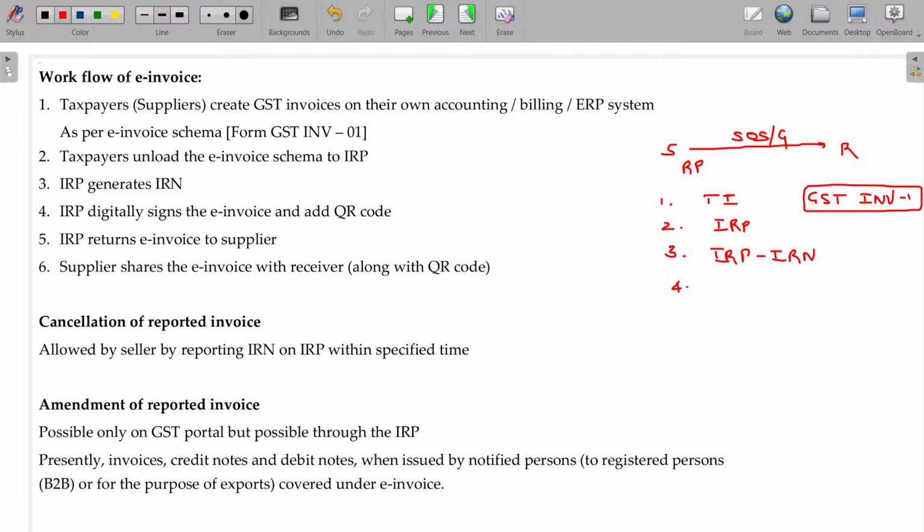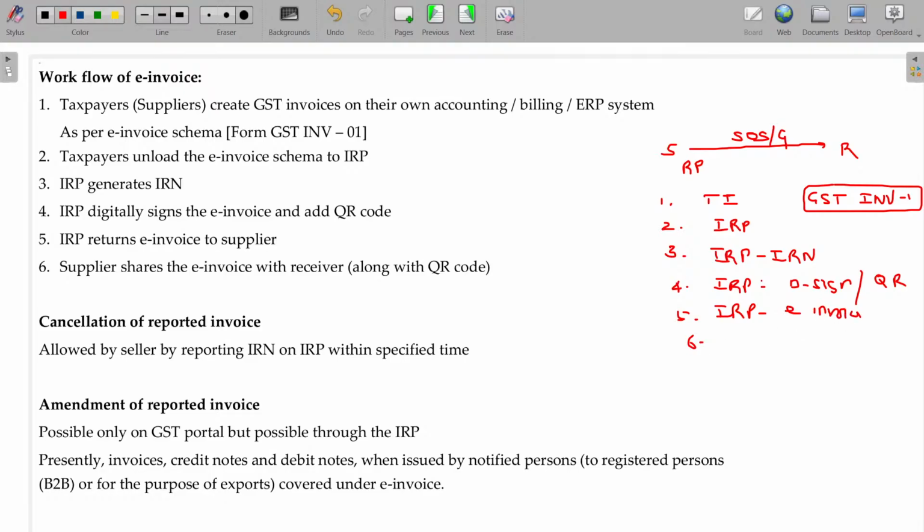Fourth, IRP digitally signs the e-invoice and adds a QR code. This IRP itself adds a digital signature and generates the QR code. Now, fifth, IRP returns this e-invoice to the supplier.